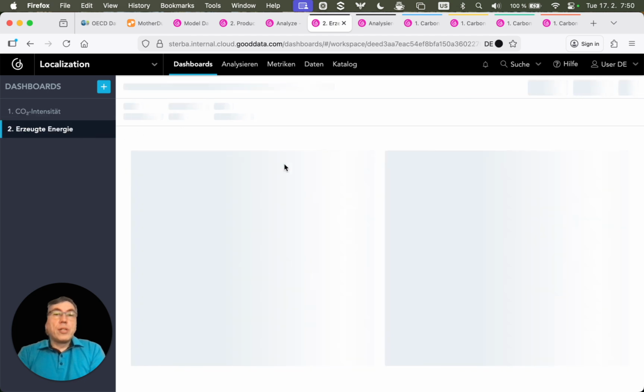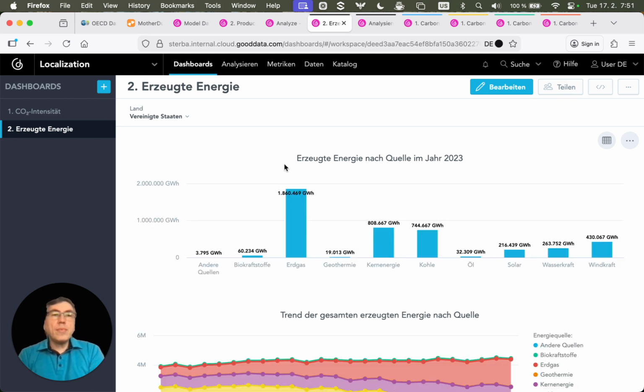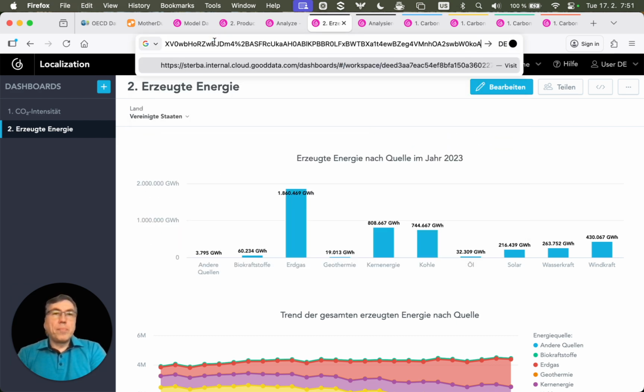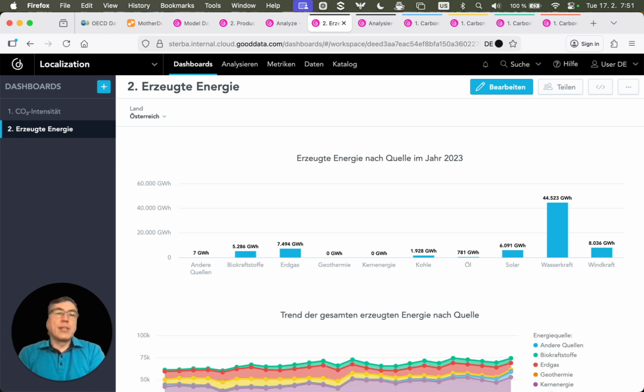The second dashboard is also fully translated to German, and you can see that by default it opened energy mix for United States. Now let me follow the link from the first user, and you can see that this link pre-filtered Österreich, which is Austria in English. So the filter applies like proper filtering condition, even if the value is displayed in a different language.